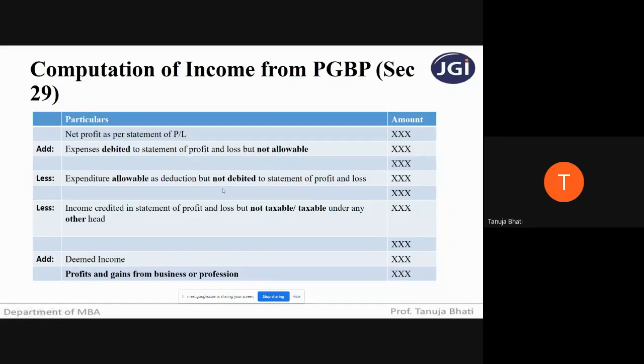So again, like in salaries, I kept on revising the format, till we complete this particular chapter I will still keep on revising this particular format. Now, what all are the expenses debited and not allowable, allowable but not debited, not taxable or taxable under the other head, and what all comes under deemed income? We will be individually seeing all these items in detail.